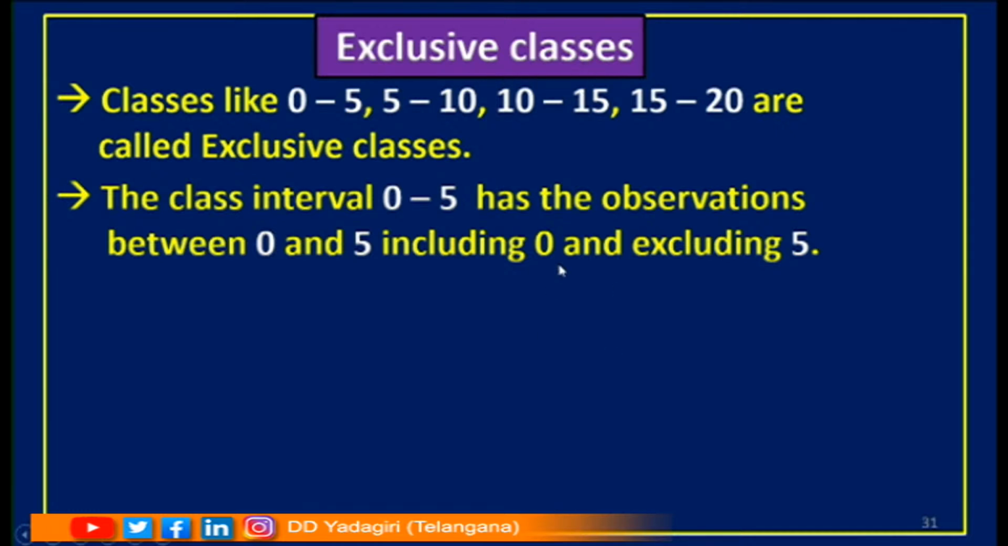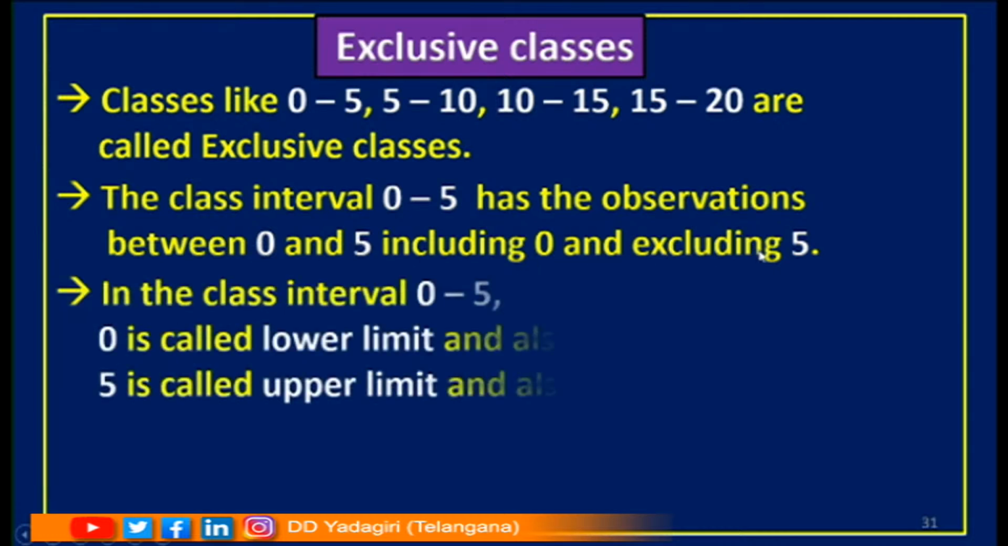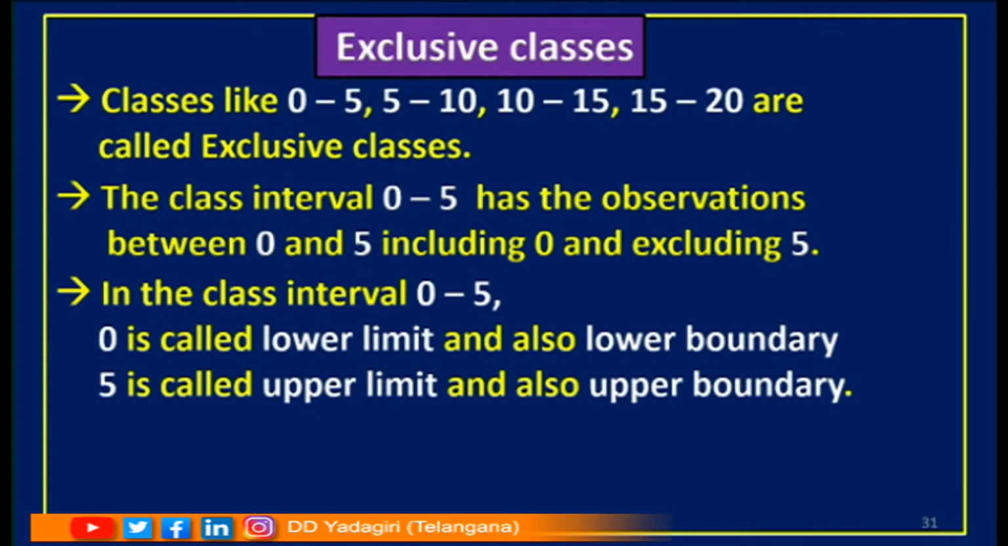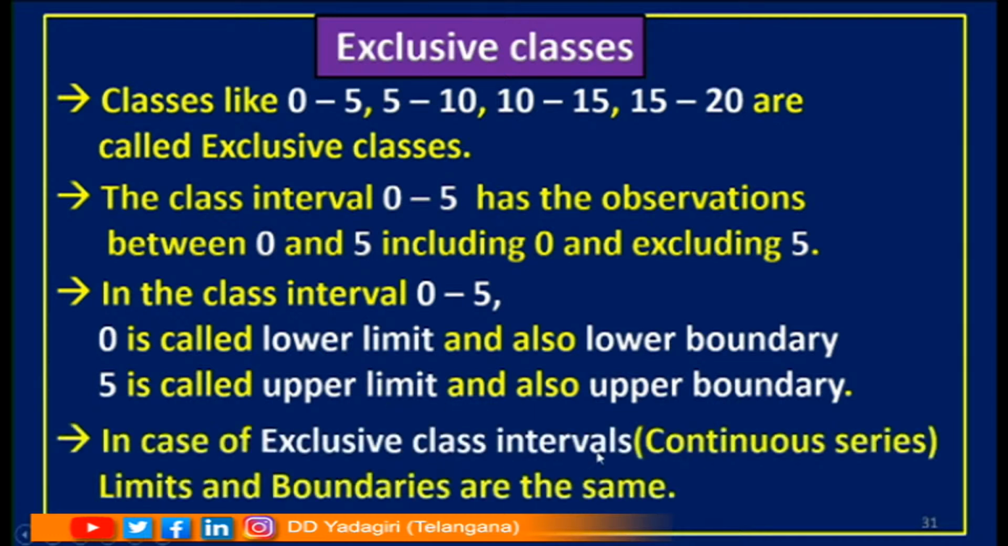The class interval 0 to 5 has the observations between 0 and 5, including 0 and excluding 5. In the class interval 0 to 5, 0 is called the lower limit and also the lower boundary. 5 is called the upper limit and also the upper boundary. In case of exclusive class intervals, children, we can call them continuous series. Limits and boundaries are the same. From this we can understand, for inclusive classes, limits and boundaries are different. For exclusive classes, limits and boundaries are the same.